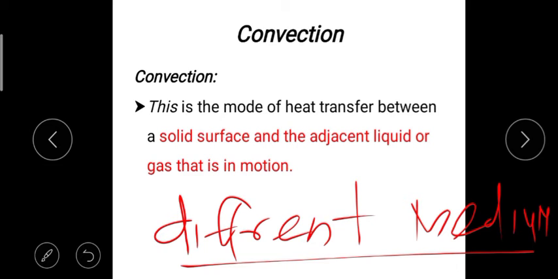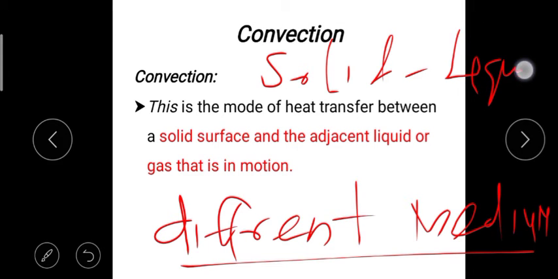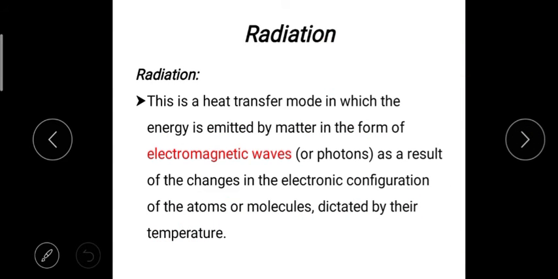So it is another different medium. Solid to liquid, the heat is transferred. So there is a different medium. This is called convection. Understand? It is very important that there are three heat transfer modes. That's conduction, convection, and next, radiation.